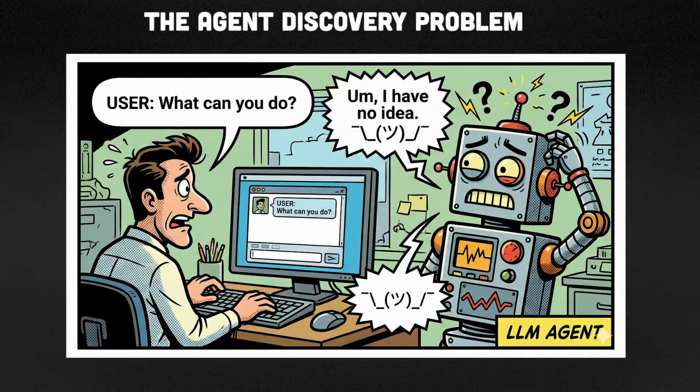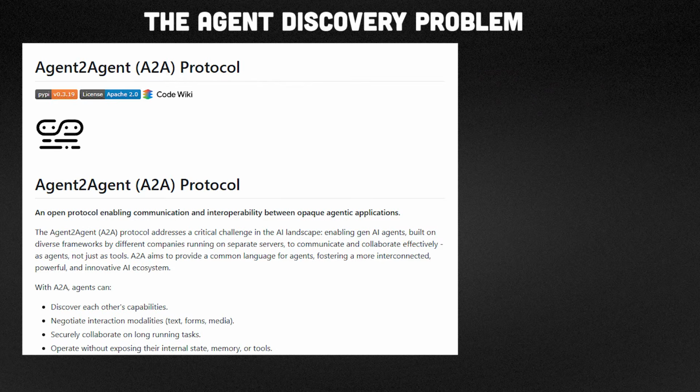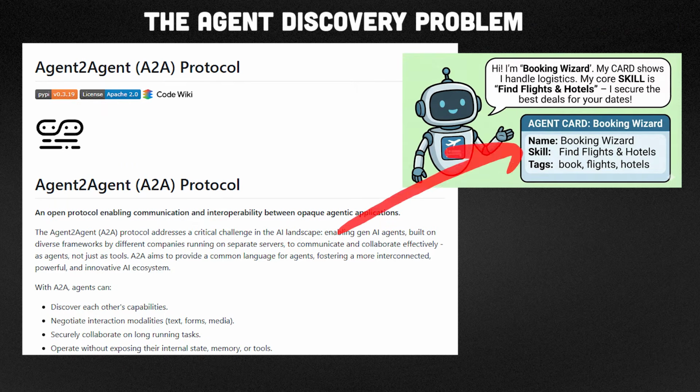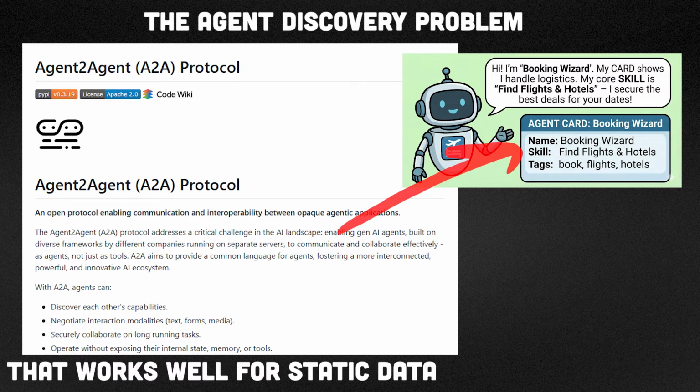Hi, let's be honest, most LLM agents out there on the internet are pretty dumb when it comes to explaining themselves. By now the A2A protocol has established itself as the standard for communication. We have our own agent card, we write a nice description in it, making the thing available to our client and hope for the best. So this works great as long as the knowledge is static, say a simple PDF. But what happens if the underlying data source is dynamic? Then we've got a huge problem.